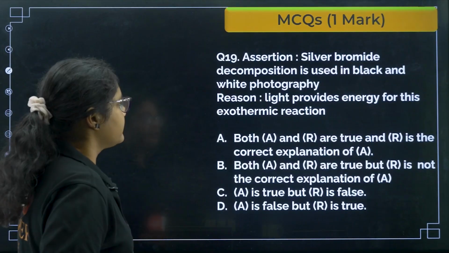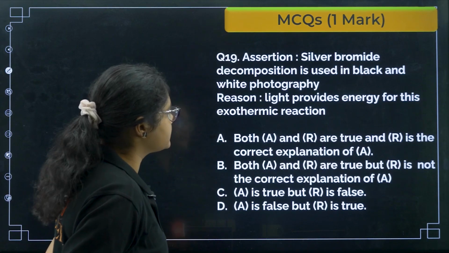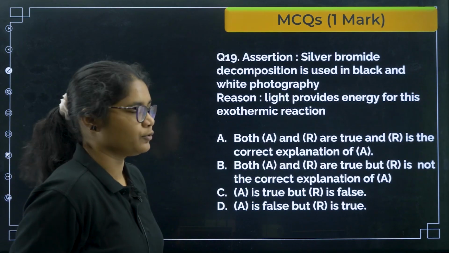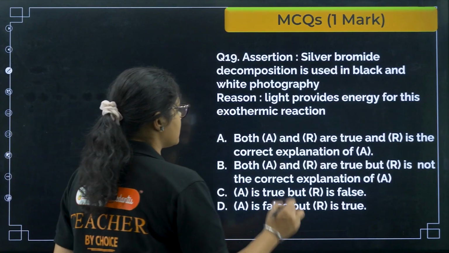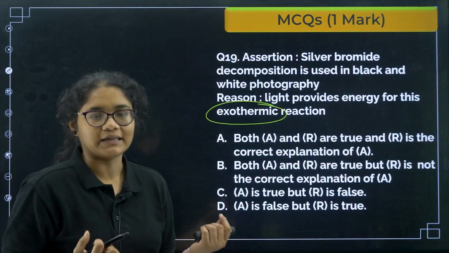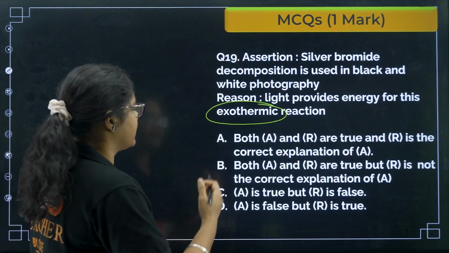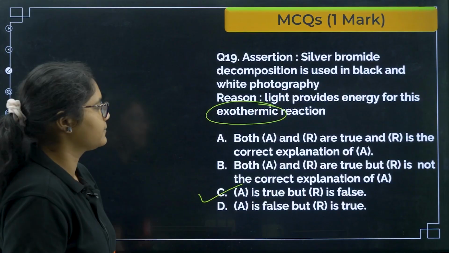Okay, next we have here silver bromide decomposition is used in black and white photography. Yes, light provides energy for this exothermic reaction. This is an endothermic reaction, right? So that is why we can say assertion is true but reason is false, option number C.